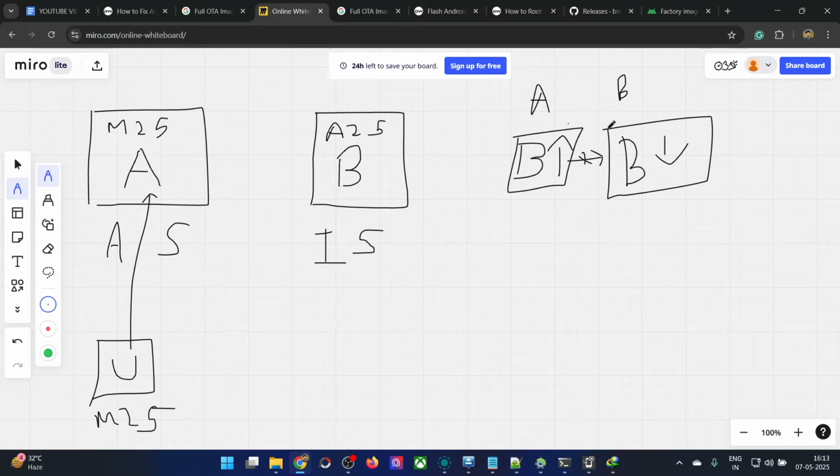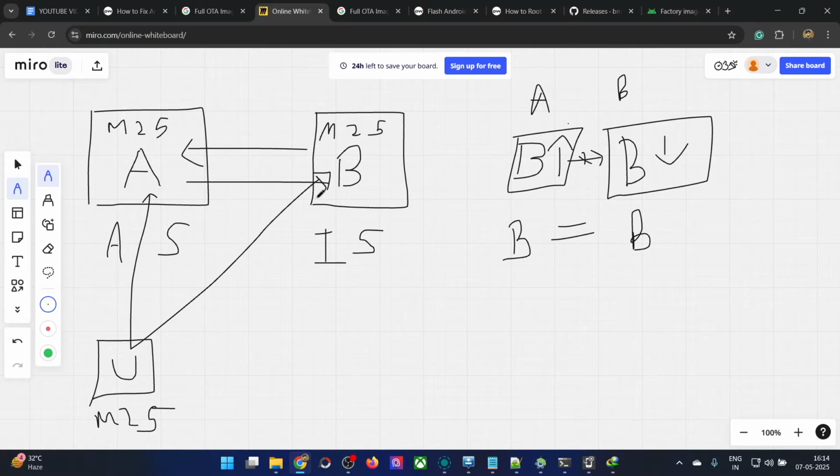The easiest way is to simply install the update in slot B as well. By doing so, both slot A and slot B will have the latest May update. Let me show you now. Both have the same May update, and the bootloader version of slot A will be the same as the version of slot B. So now you could easily do a slot switch from slot A to slot B or slot B to slot A.